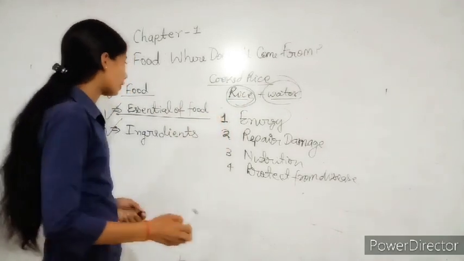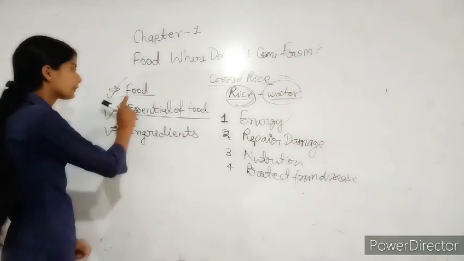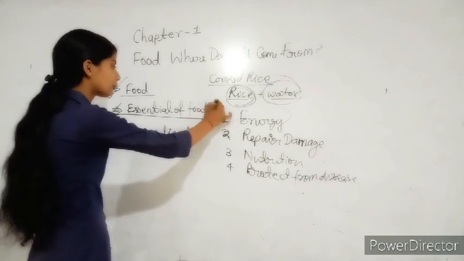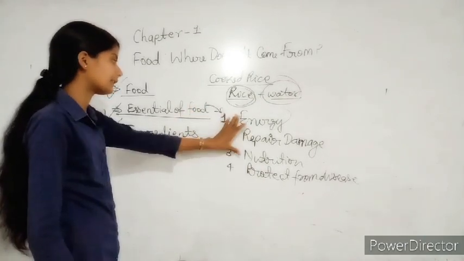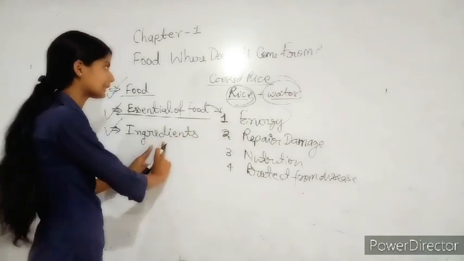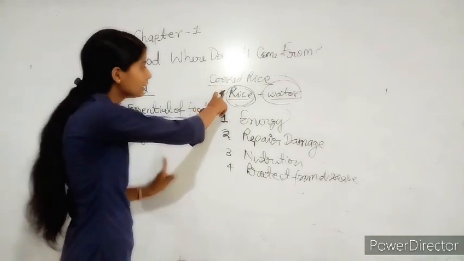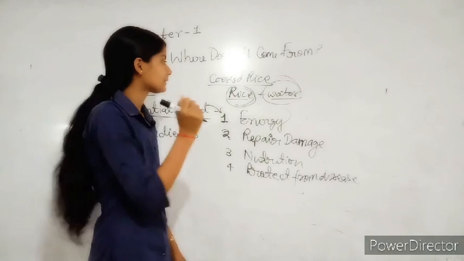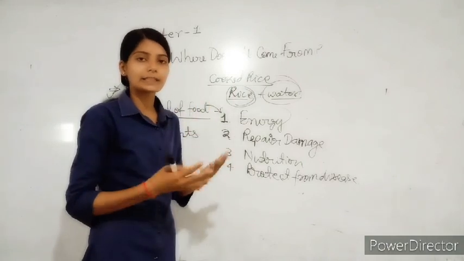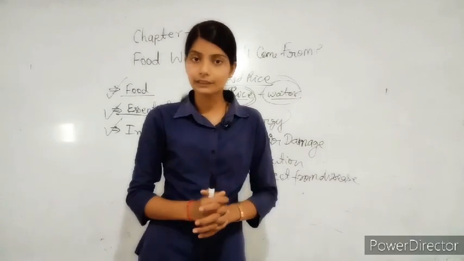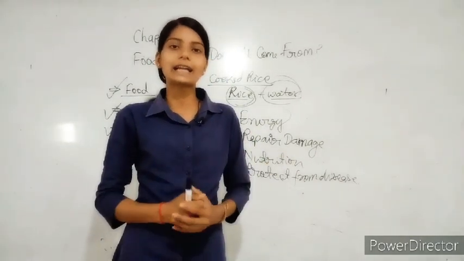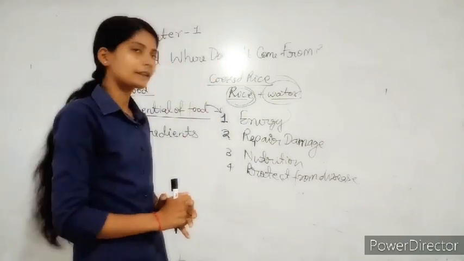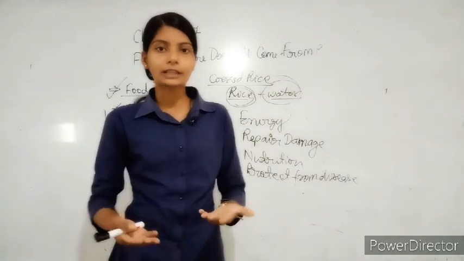Okay, so let us revise your topics again. Today your topic is food, then the essentials of food and ingredients, and why food is essential. These reasons are also written at the side of this heading, and the ingredients example is written at the upper side of the whiteboard, because cooked rice is a food item and is made of two ingredients, rice and water. Other food items you also write, and also write their ingredients, that are prepared daily in your home. Okay students, do you understand me?